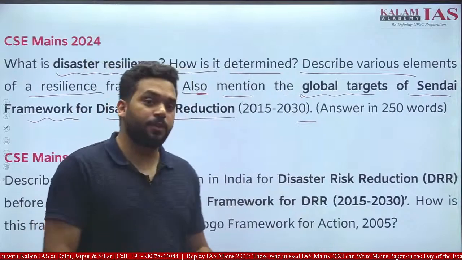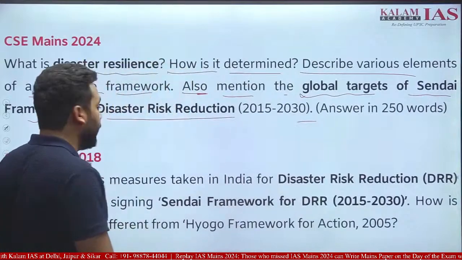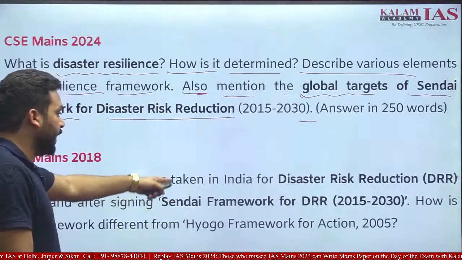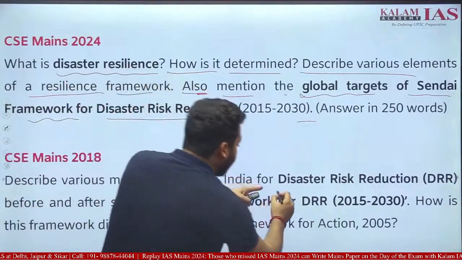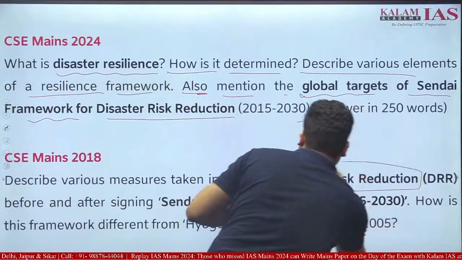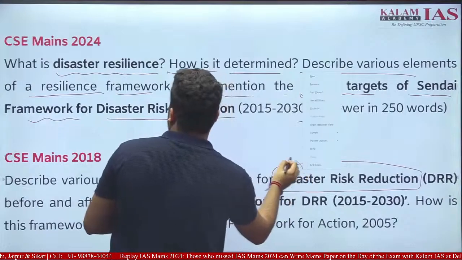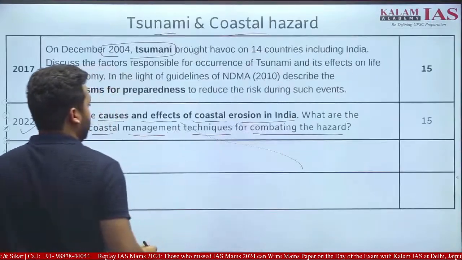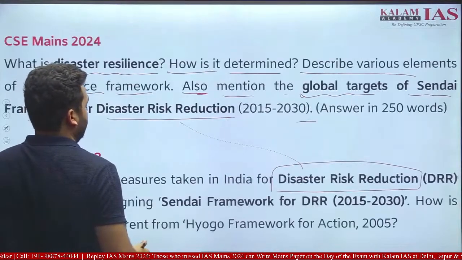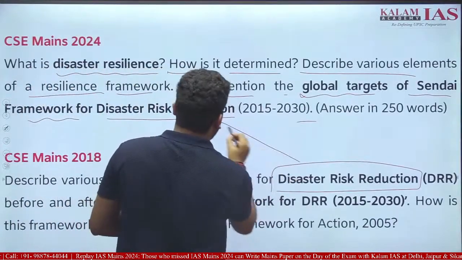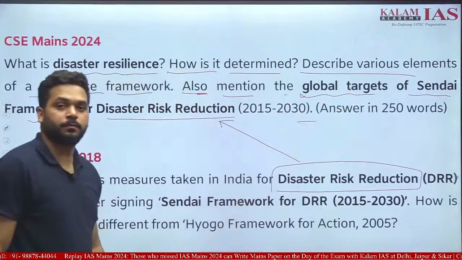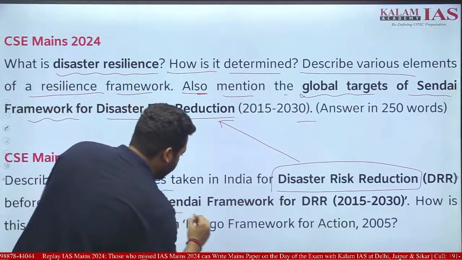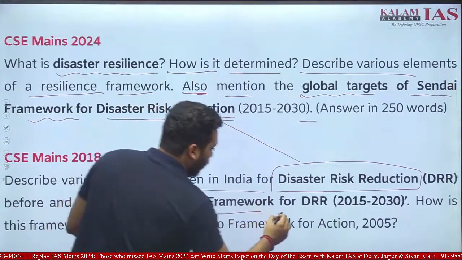Now let's see the question which was asked in 2018. Describe various measures taken in India for disaster risk reduction before and after signing the Sendai framework for disaster risk reduction.